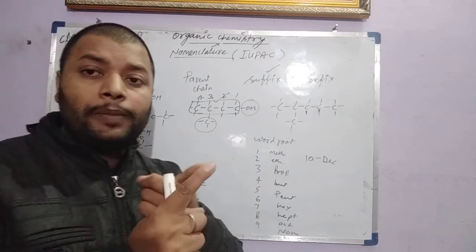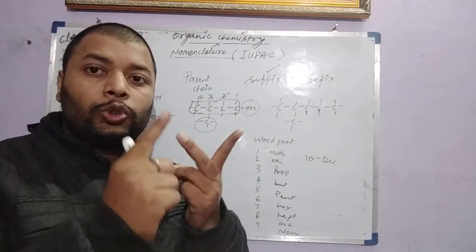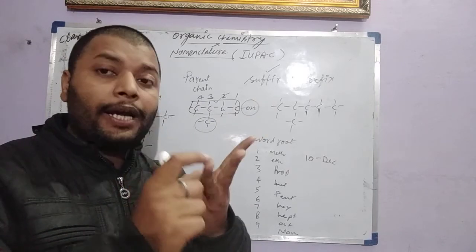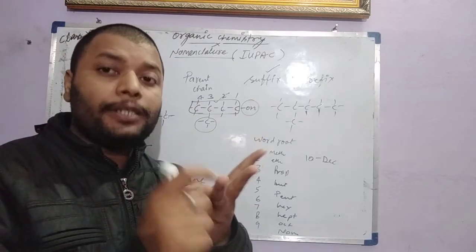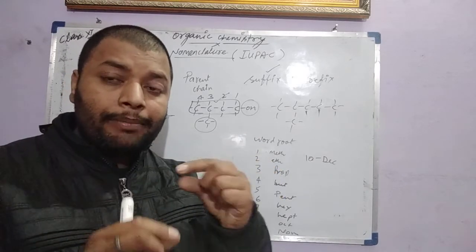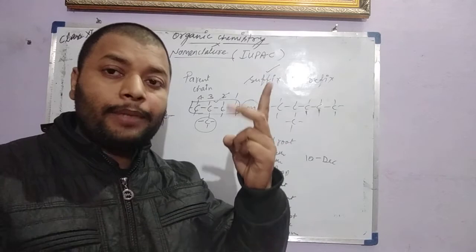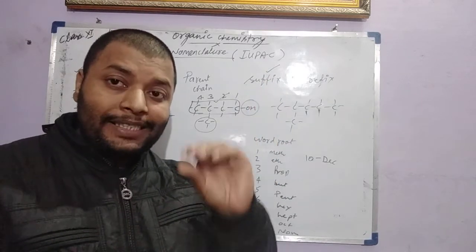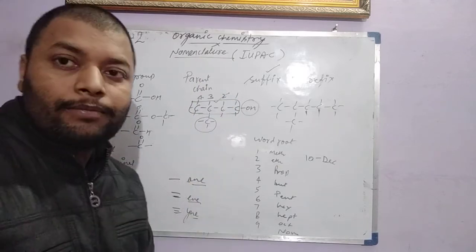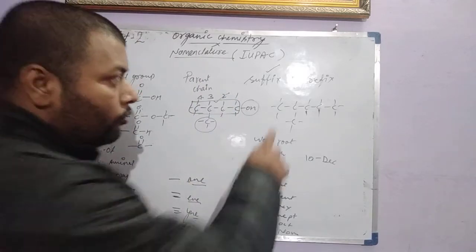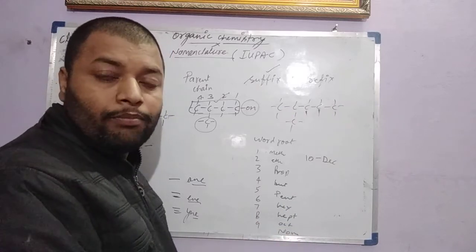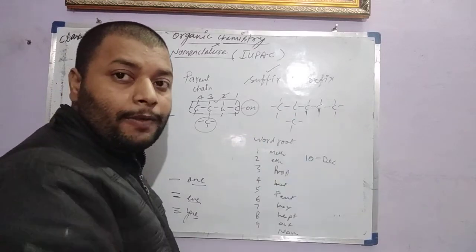The parent chain should be the longest, and should have the maximum functional groups and maximum substituents. So the carbon chain containing the maximum functional groups, maximum substituents, or maximum number of carbons will be the parent chain. Fine. So 1, 2, 3, 4, 5. This will be the parent chain because it has the maximum number of carbons.